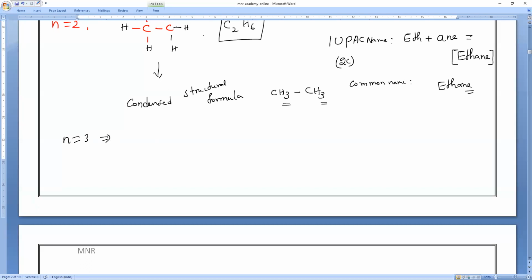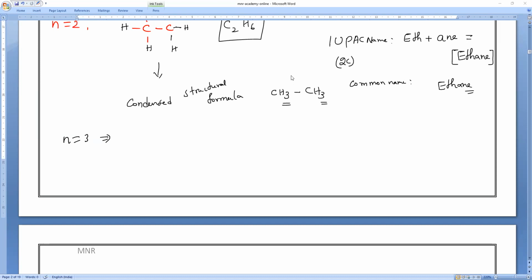Next, n is equal to 3. n is equal to 3 means, Rohit, what is the word root? I'm calling you, Rohit. Word root for n is equal to 3. Prop, very good. And all are single bonds.